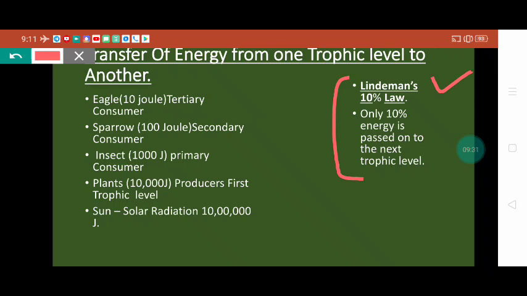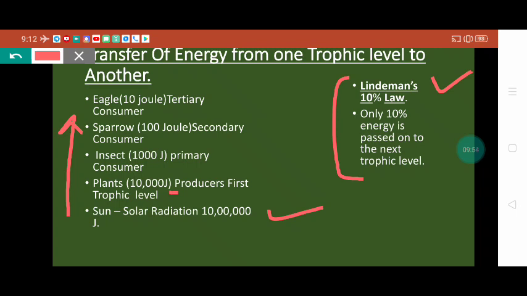For example, if we have to discuss this level, we have to move in this direction. Okay, suppose the sun gives 10 lakh joule of active radiation. So only 1% gets utilized by the plants, and 1% of 10 lakh is only 10,000 joule. So the plants can fix 10,000 joule into organic form.